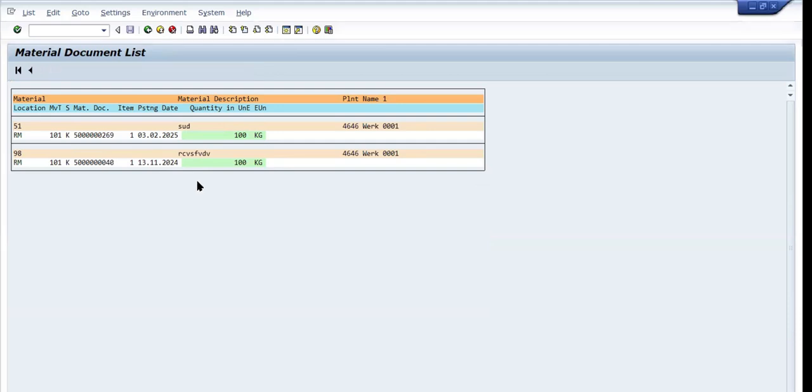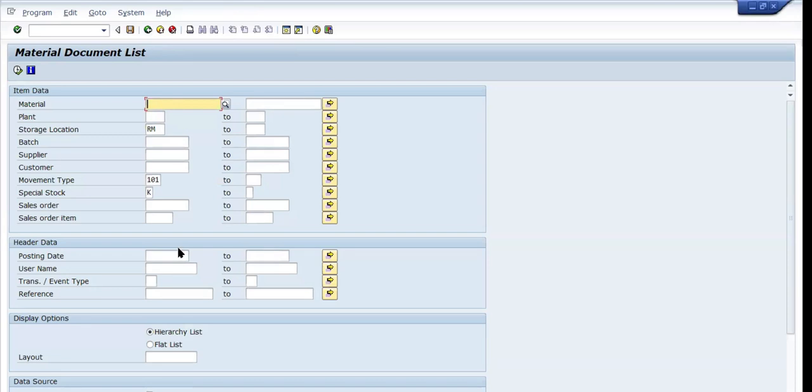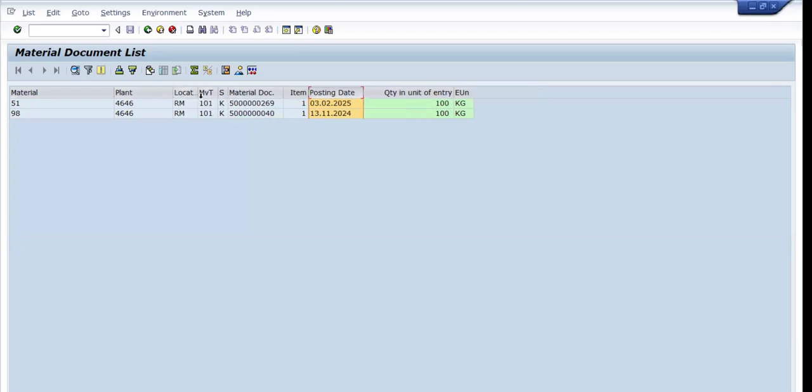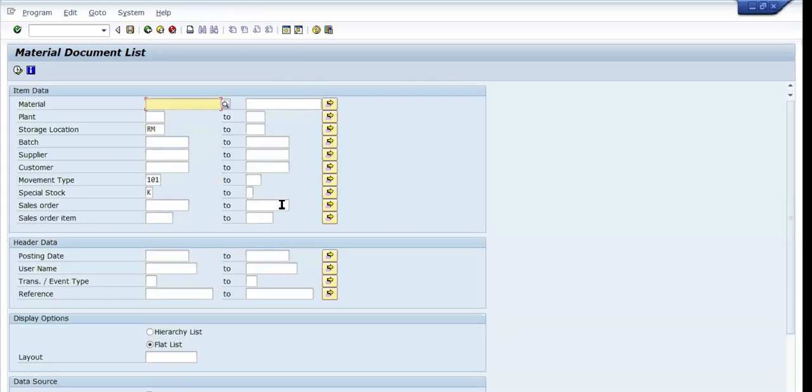Similarly, in real time ABAP also, you have to design this kind of reports. You have to design the screen, and you have to design this report. Now I can see the tabular format. Previously you were seeing a different format, right? Now we can see it in a different format. Whatever the format, the content you are displaying is the same. So you have to design these reports in real time.